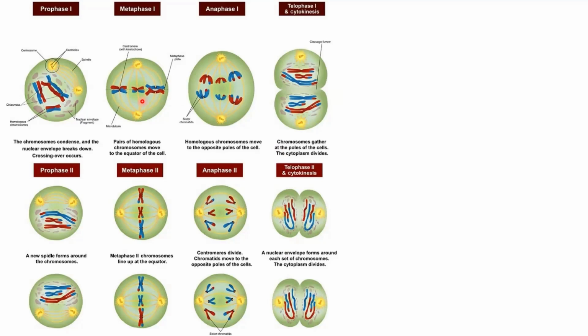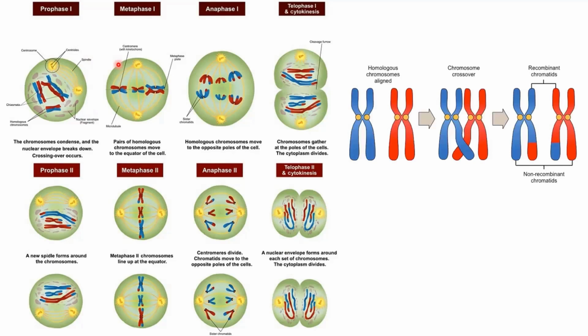Now, something different which is happening here is that these are homologous chromosomes. Homologous chromosomes mean two same chromosomes. I've drawn it here, right? So these are homologous chromosomes, which means they have the same size, same structures. Now, what happens here is that when they are aligned at the equator, these chromosomes are going to exchange their genetic material by simply crossing over here, right?